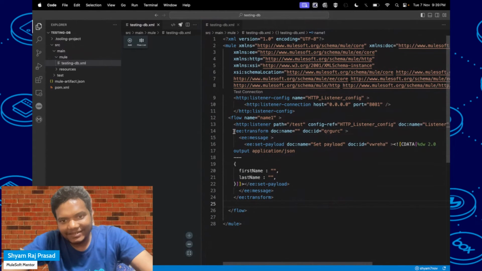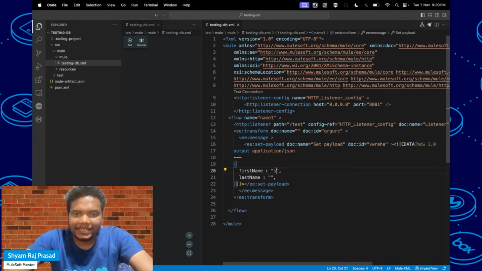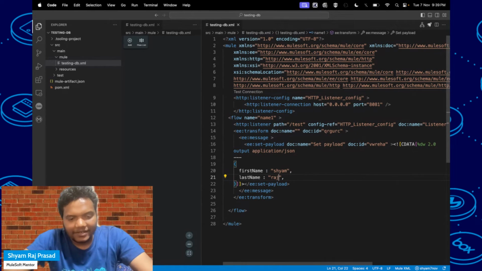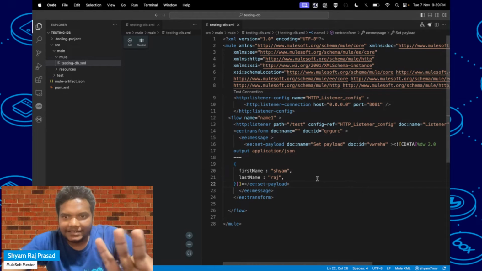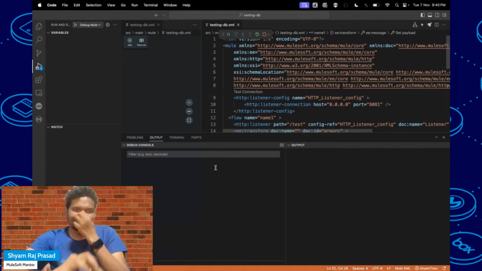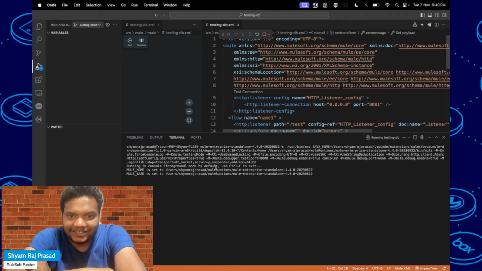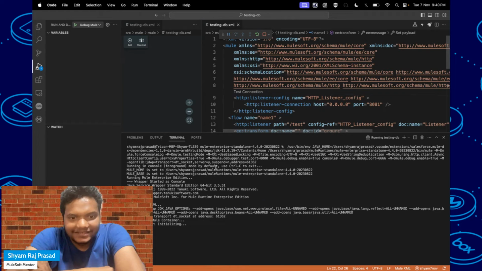So here you can see we have added some transformation, that is here you can see some ID, and we are just setting a payload, that is application JSON, first name and last name that is coming as empty. So I will add my name. Okay, let me try to run this first, test it out, whether it is working or not. So I am going with start debugging. That is the thing which is working for me, not actual run.